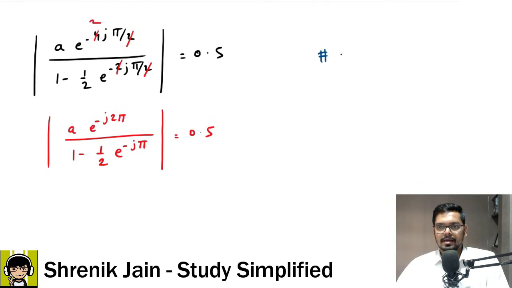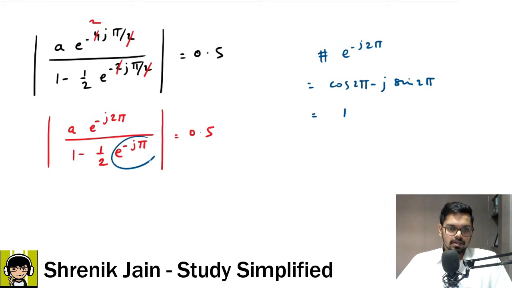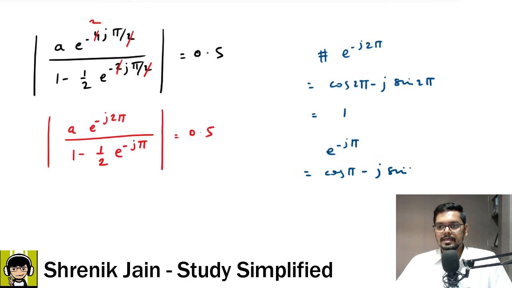Here, e to the power minus j 2 pi: e to the power minus j theta is cos theta minus j sin theta. So cos 2 pi minus j sin 2 pi. Sin is 0 and cos is 1, so the overall answer is 1. Whereas e to the power minus j pi is cos pi minus j sin pi.